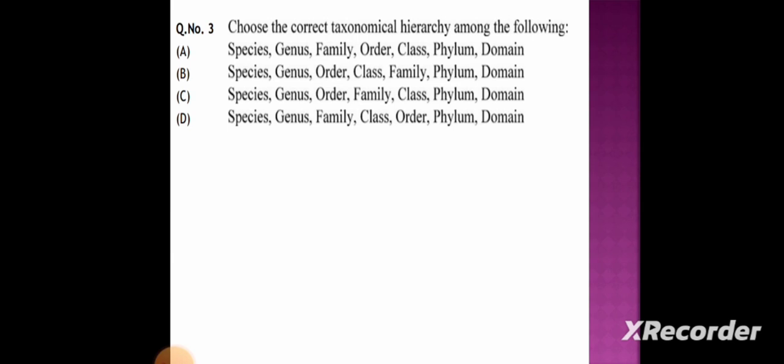Next question. Choose the correct taxonomical hierarchy among the following. Here, different orders of the taxonomical hierarchy are mentioned and you have to choose the correct one. First option is species, followed by genus, followed by family, followed by order, followed by class, followed by phylum, followed by domain. Option B is species, genus, order, class, family, phylum, domain. Option C is species, followed by genus, followed by order, followed by family, class, phylum, domain. And option D is species, genus, family, class, order, phylum, domain.